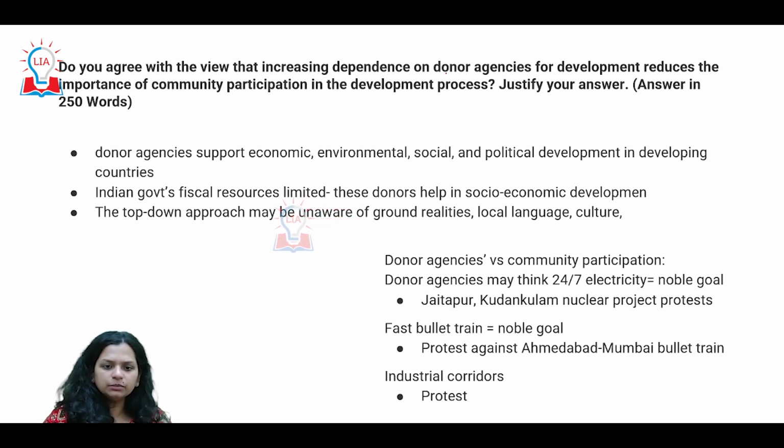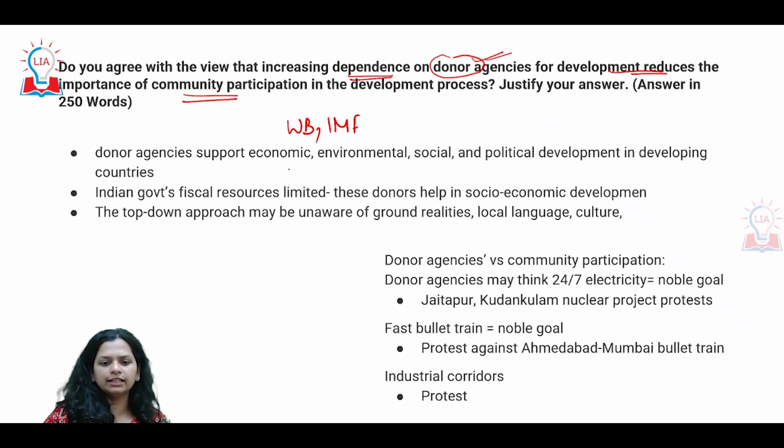The next question is about the donor agencies. If we continue to depend on a lot of these donor agencies, like of course the World Bank and IMF, etc., we basically reduce our dependence on community participation. When we are looking at community participation, we can expect a lot of customization, or rather sensitivity to local problems and issues.